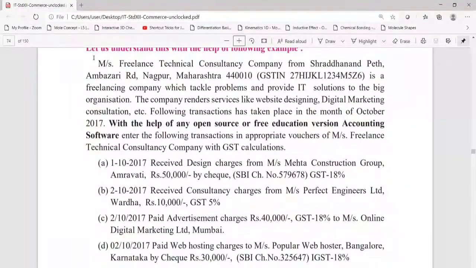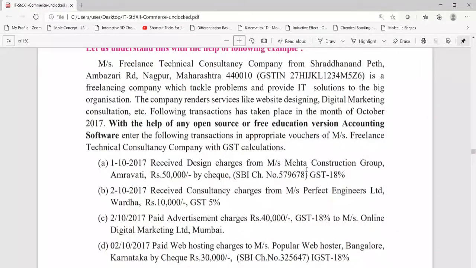Let's read the problem first. Messrs. Freelance Technical Consultancy Company from Shraddhanandapet, and the address is from Nagpur, Maharashtra. GST number is given. Is a freelancing company which tackles problems and provides IT solutions. So the company is a service-based company, a service provider, who provides services such as website designing, digital marketing, consultation, etc. Then the transactions are given for 1st October 2017.